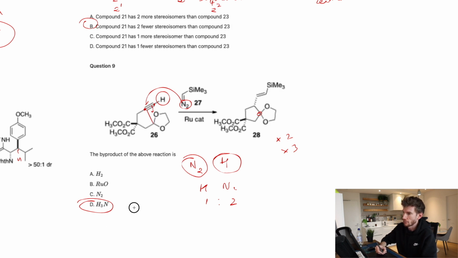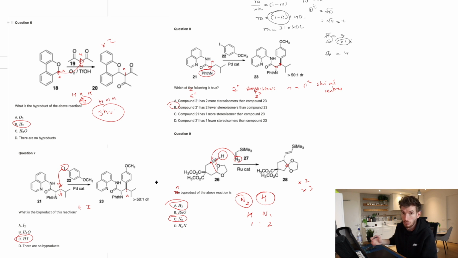So it just says the byproduct of it, implying 1, the only one that's reasonable is this one here. Now, truthfully, I might actually change that to a byproduct, because the other argument you could make is, well, what if you doubled it? Then you'd have 2 hydrogens and you can make H2 gas. So if you were thinking that, give yourself the mark on that one. It's a bit of an error on my part. I'll change that to a byproduct though. We'll see how we go. Cool. And there we go.